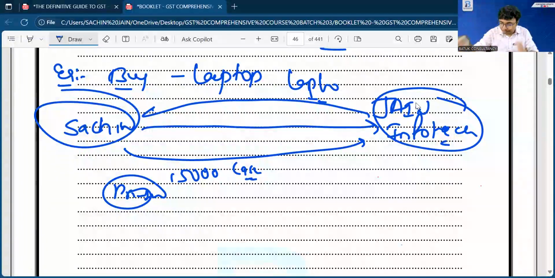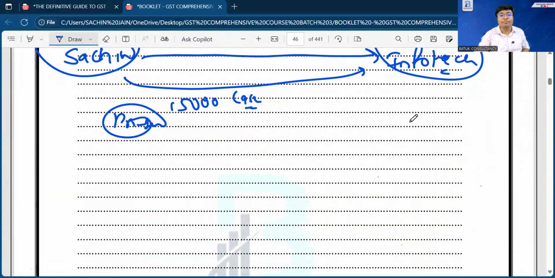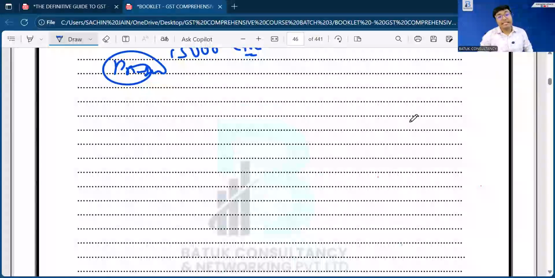Now we have one specific rule, and that rule deals with the situation in which price is not the sole consideration. In that case, this particular rule is saying that you have the first option: you can take the open market value.